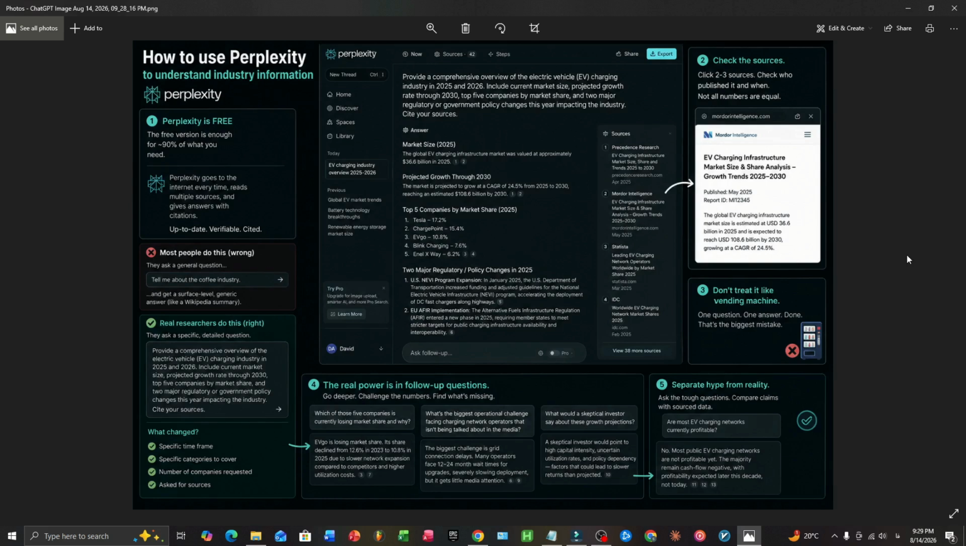This is also where you catch the myths. Every fast-growing industry attracts hype, and people repeat that hype so often it starts sounding like fact. With EV charging, you'll constantly see claims that charging networks are already profitable and scaling smoothly. Ask Perplexity directly, is it true that most EV charging networks are profitable right now, and pull up the sourced answer. You'll usually find the opposite. Most networks are still burning cash, reliability numbers are inconsistent, and profitability is projected years out, not achieved today. That gap between what people repeat online and what the sourced data actually shows is exactly what you're hunting for.